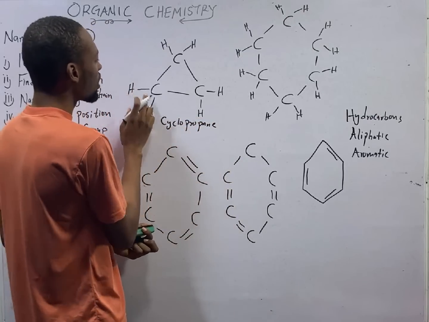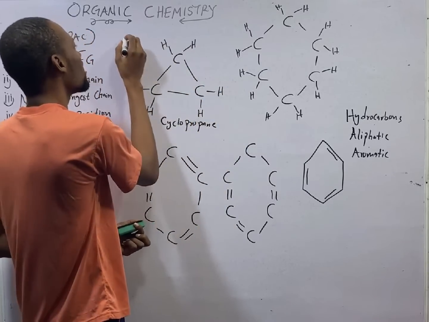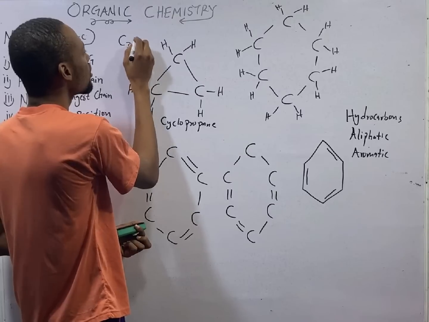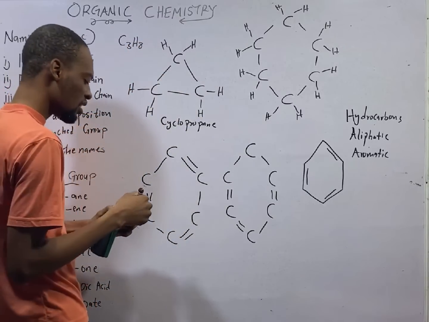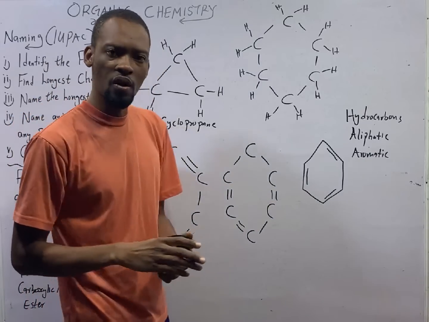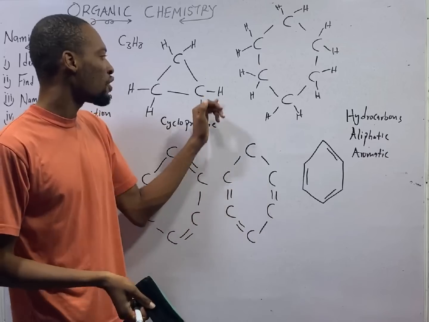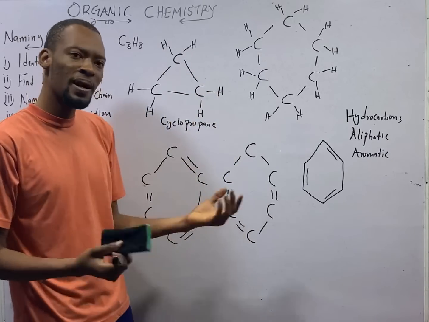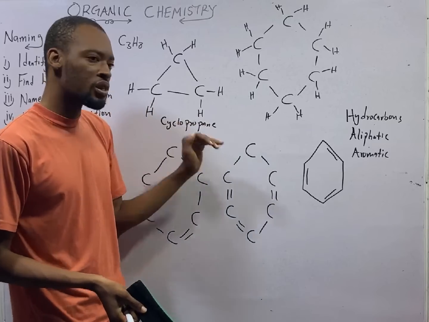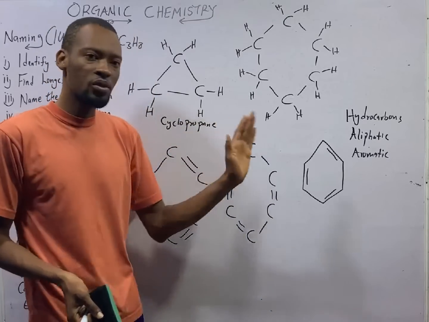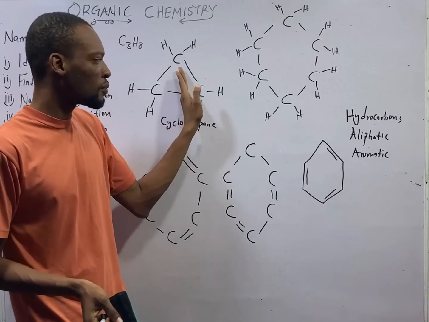For the normal alkane, it is C3H8. But the cyclic one has 2 hydrogens fewer than the normal one. If you add any branch, it will be the normal naming. You start counting from the branch or from wherever, and you give your own naming. Just add cyclo to the parent. That is it for cyclic form.